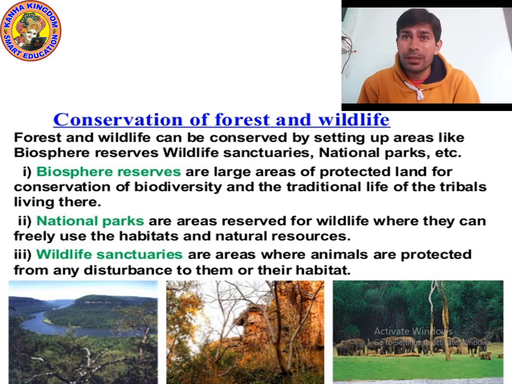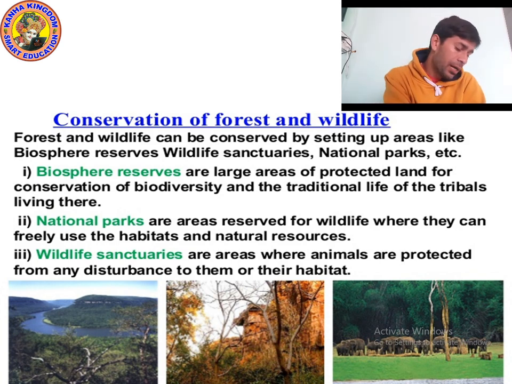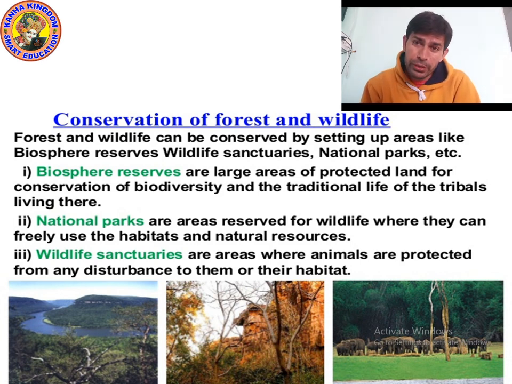So, national parks are areas reserved for wildlife, where the animals can move freely. Plants are completely protected. Yes, all the trees and plants are completely protected. They can use natural resources. They live there in habitats like caves for lions. They make different habitats.